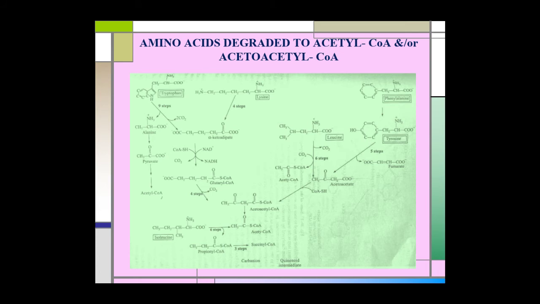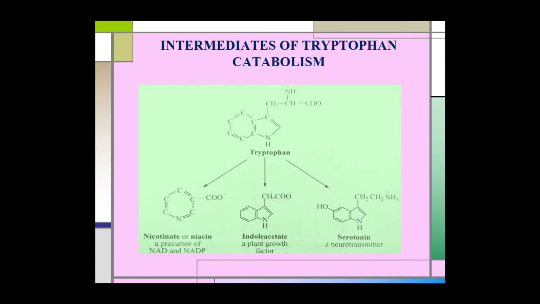Some of the intermediates of tryptophan catabolism are required as a precursor for biosynthesis of some other important biomolecules. For example, nicotinate or niacin. It is a precursor of NAD or NADP.